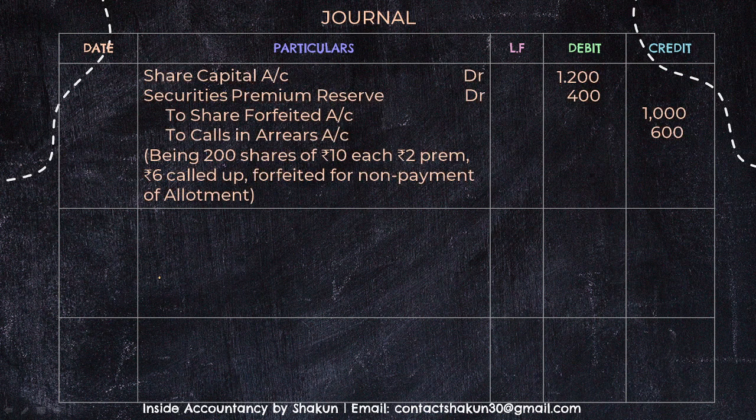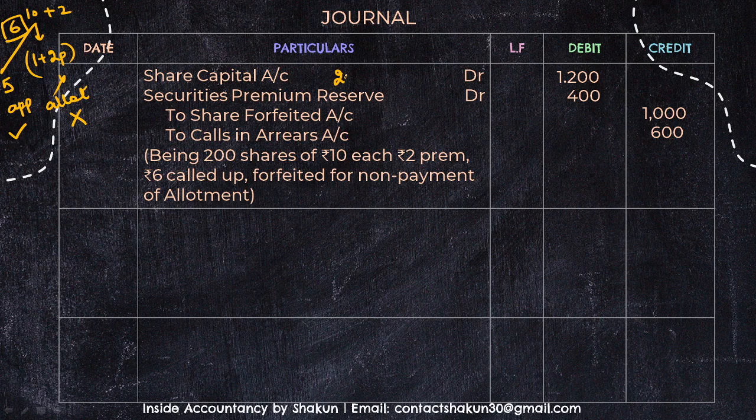So in the journal entry, the SPR is debited. Our entry is share capital is debited with the amount of called up value. What is the called up value here? Our called up value was 6 rupees. I hope you remember 10 plus 2. Then out of this, 1 plus 2 premium was unpaid, that was on allotment. So accordingly we deduced, and 4 rupees was not called, so the called up value was 6 rupees, right? 5 rupees on application was received and allotment was not received. I've just made it here so that it is easier for you to understand this entry.